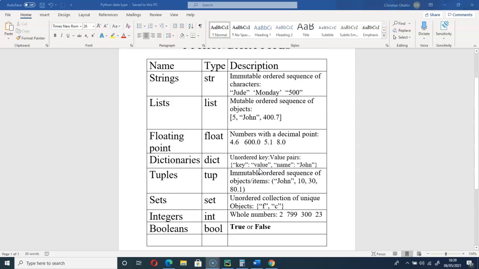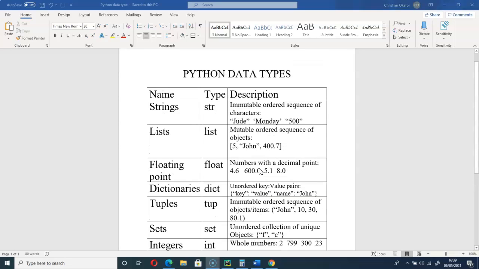So this is it for Python data types. These are the basic building blocks you must know in order to construct any program, be it a large program or a small program. You must know them.